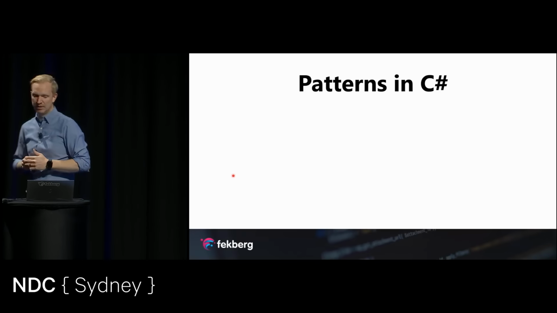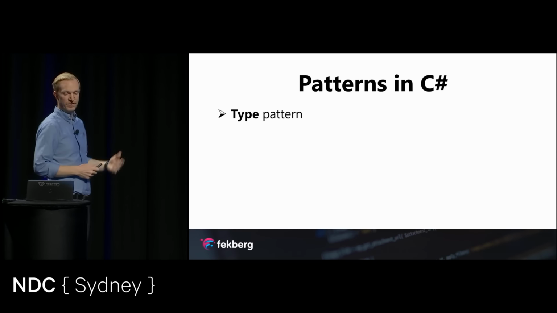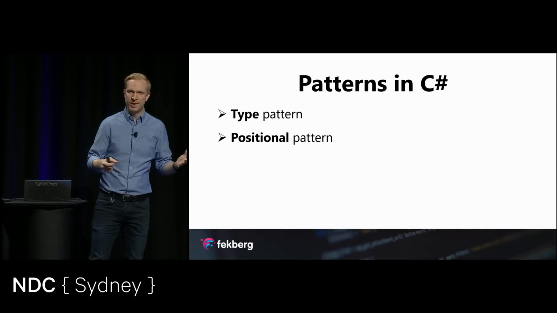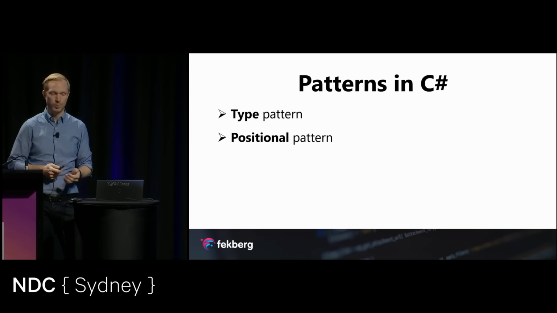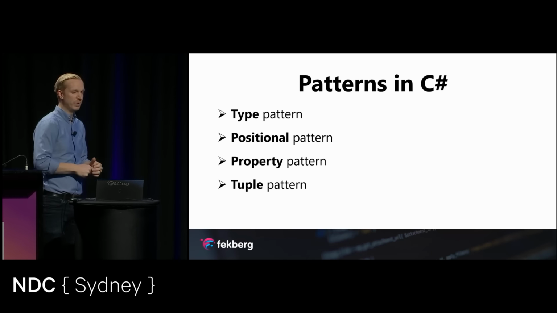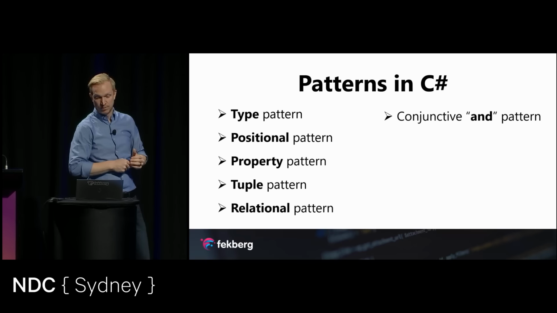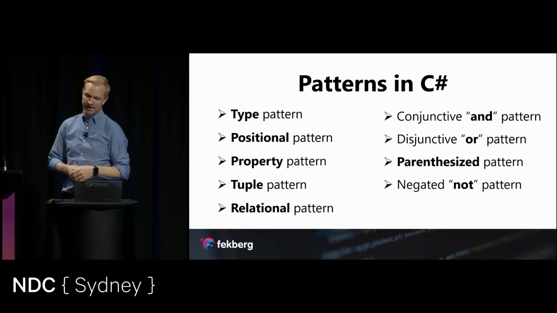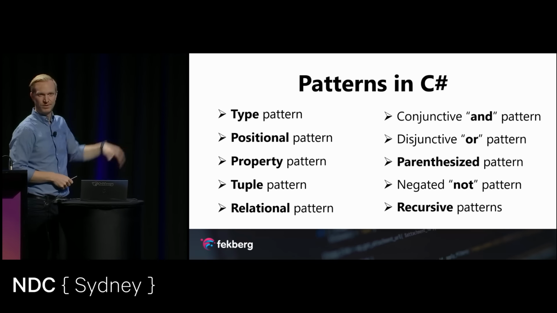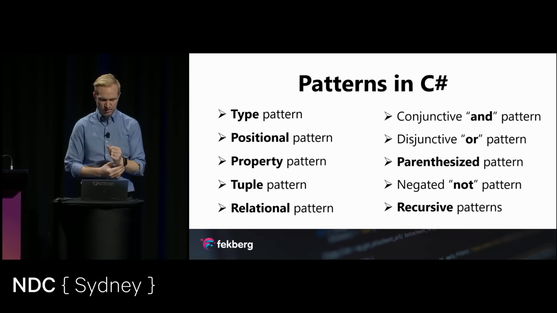And we're going to spend some time looking at, we've seen the type pattern. I used this in the while loop where I said it has to be a string. There's also a positional pattern, which we're going to look at as well, which is used with this deconstruct method as well as tuples. There's property patterns, tuple patterns, relational patterns. You can append them together with an and or conjunctive and pattern. There's the disjunctive or pattern, parenthesized pattern, negated patterns, recursive patterns. It's a whole lot of patterns, right? Instead of just talking about them, let's go into Visual Studio and have a look.